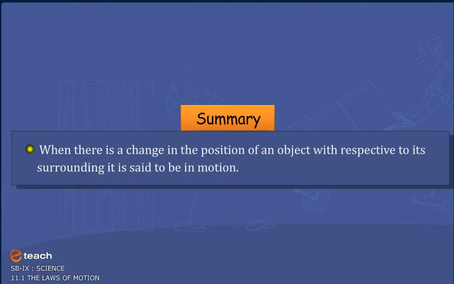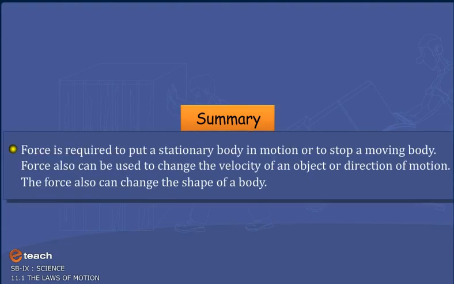When there is a change in the position of an object with respect to its surrounding, it is said to be in motion. Force is required to put a stationary body in motion or to stop a moving body. Force also can be used to change the velocity of an object or direction of motion. The force also can change the shape of a body.